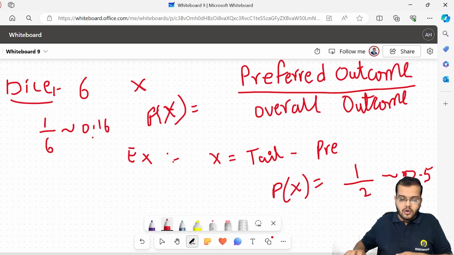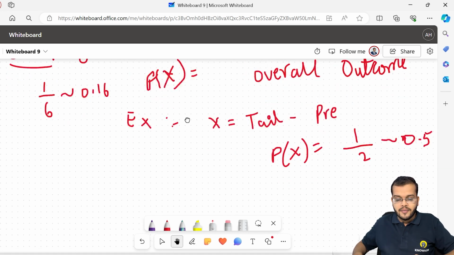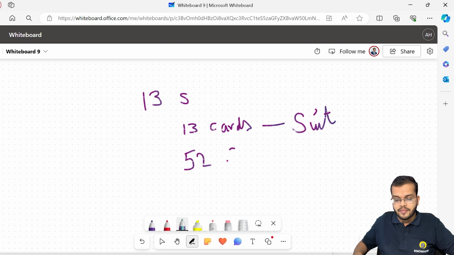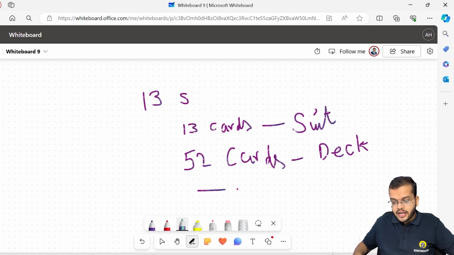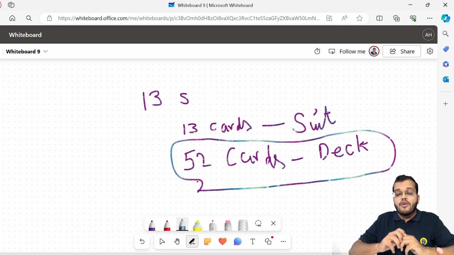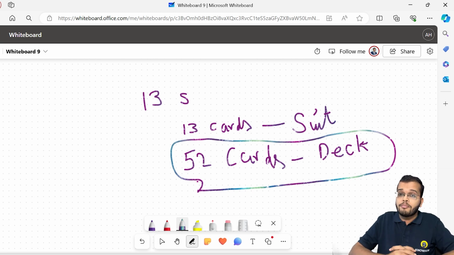I have 13 cards in a suit, and I have 52 cards in a deck. What is the probability of drawing a spade from a standard deck of playing cards?